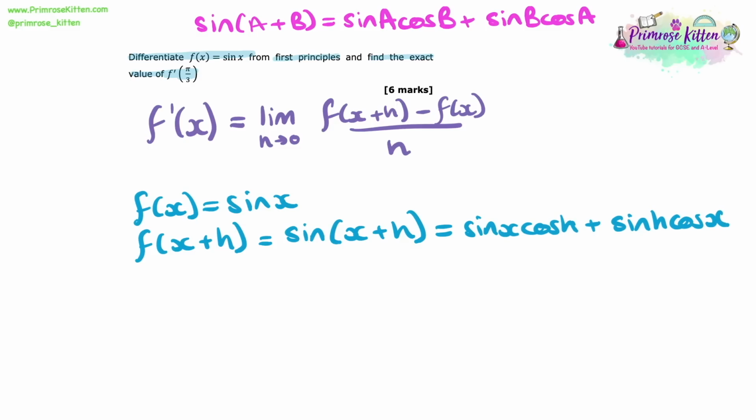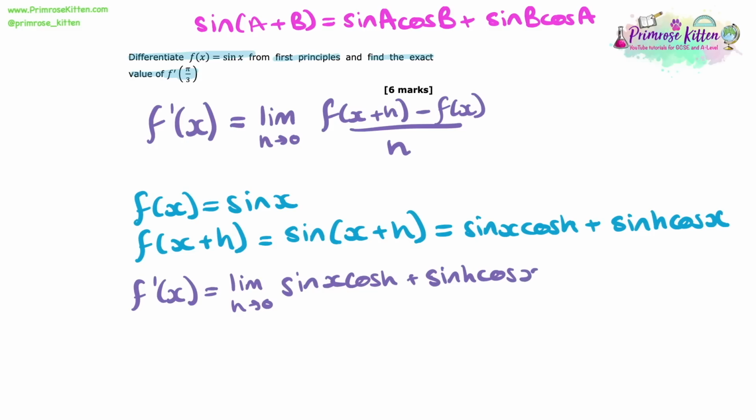So now that we have this, and we've organised it all, and we took our time, we can make a substitution back into our original equation. So we can say that f'(x) equals, in the limit where h tends to 0, sin x cos h + sin h cos x, and then minus the f(x), the sin x, and that's all over h. So now let's have a think about the fact that this is in the limit where h tends to 0. So where the angle essentially is going to be very small.